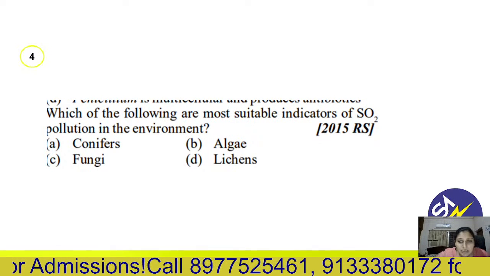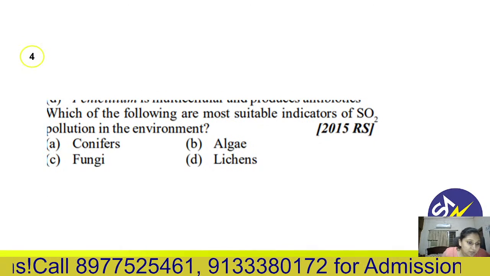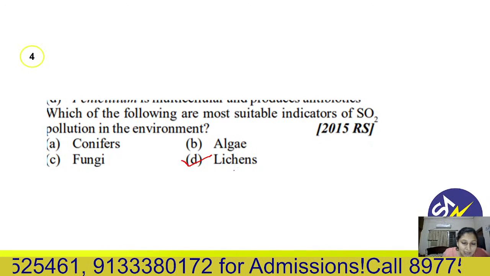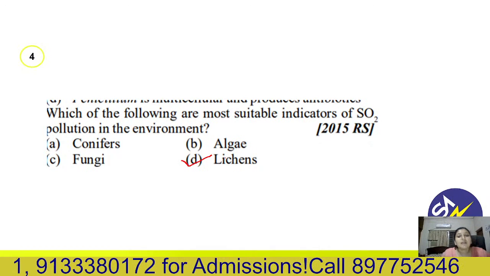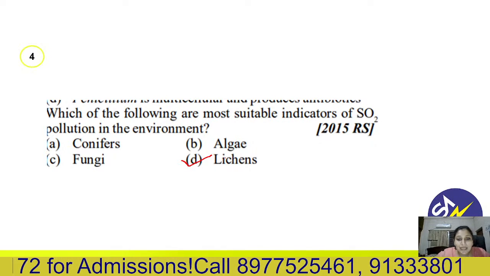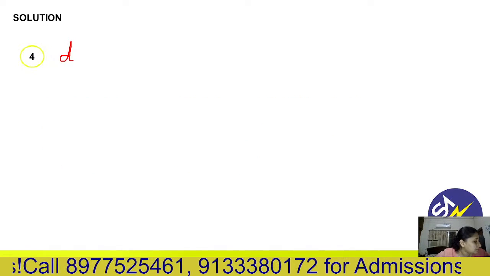Then next question, which of the following is the most suitable indicator for SO2 pollution in the environment? Sulfur dioxide pollution in the environment. So conifers, algae, fungi and lichen. Your answer is lichen, as the last point of the chapter is that lichens can be used as pollution indicators. They will not grow in the presence of more SO2. So answer is 4th, D.